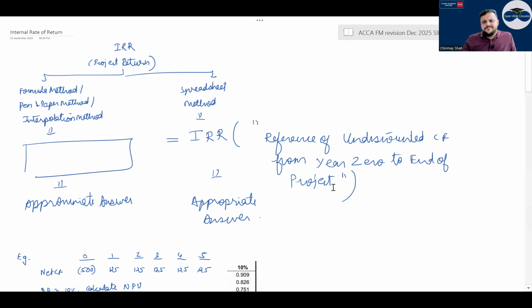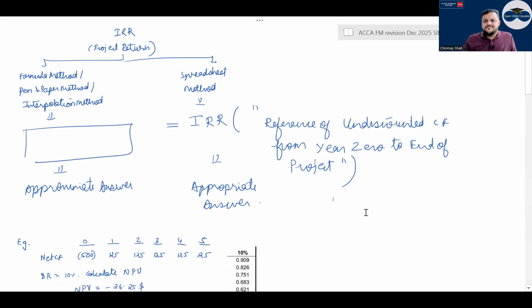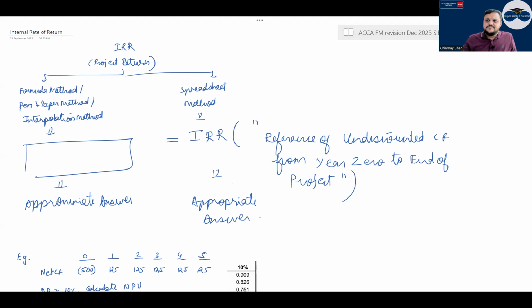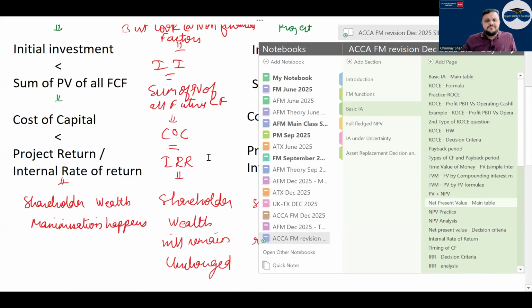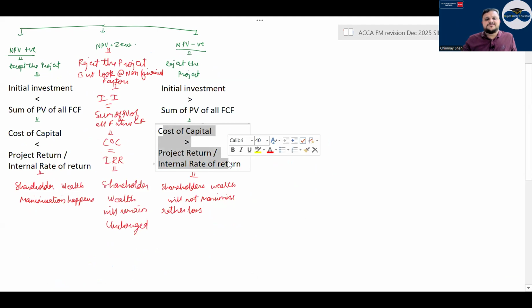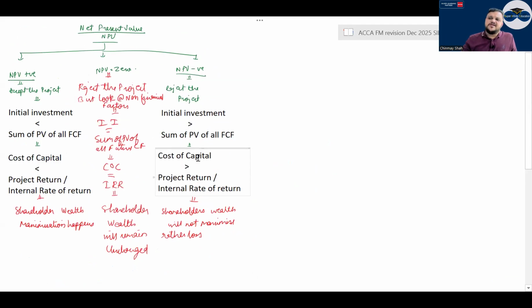If the IRR is lower and the cost of capital is higher, in that case what should happen? Positive or negative? IRR is lower, cost of capital is higher. It will be a negative NPV. Correct? Have a look at NPV here. So cost of capital is greater than project return. Project is earning less, cost is higher, then the NPV will be negative. Cost of capital lower, IRR higher, correct? Have a look. Then IRR done.